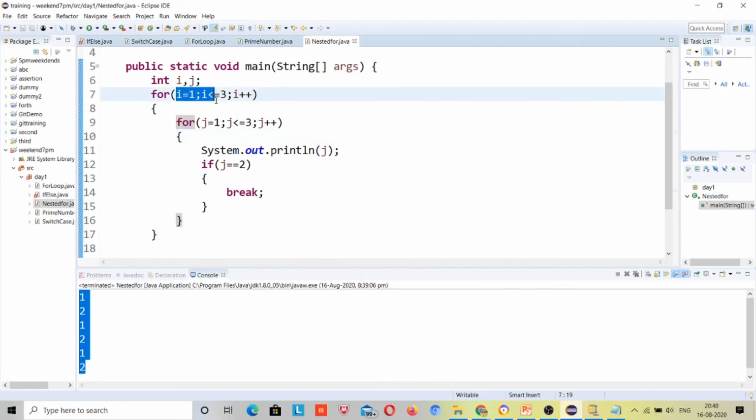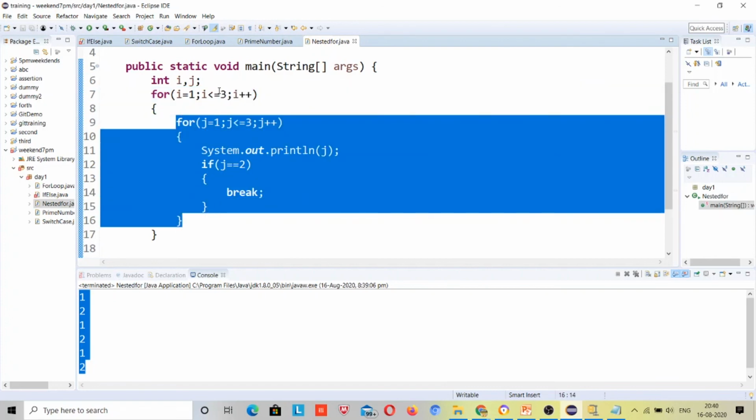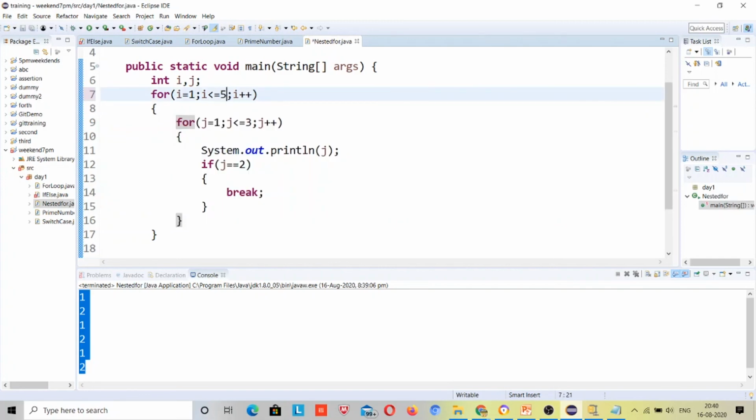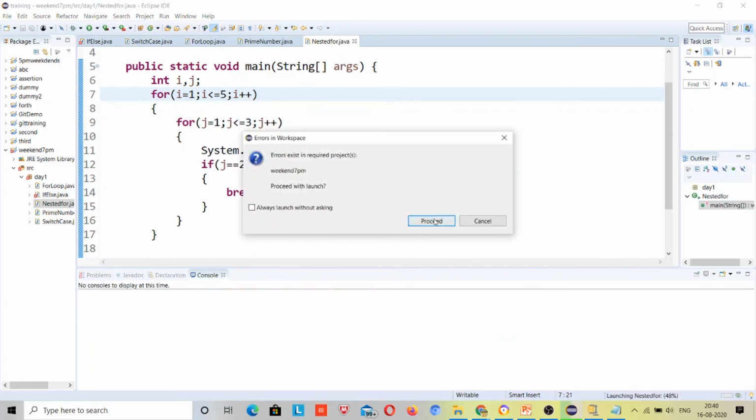because the i loop is running 3 times, so the inner loop will run 3 times, right? If i will be 5, then the inner loop will also run 5 times, printing 1 2 1 2 1 2 1 2 1 2, right? So this way,